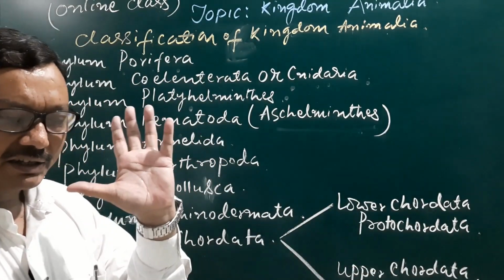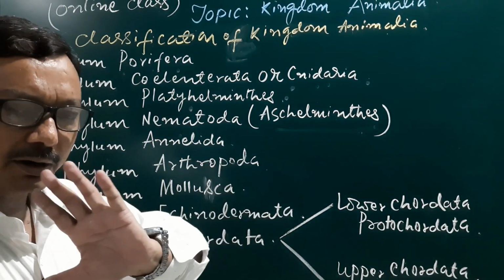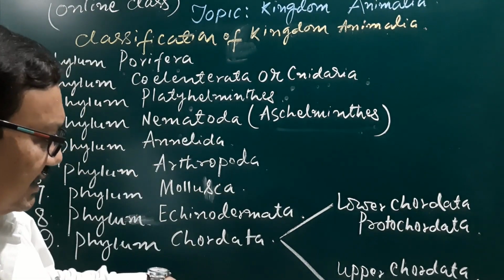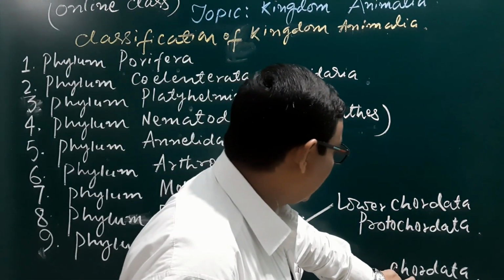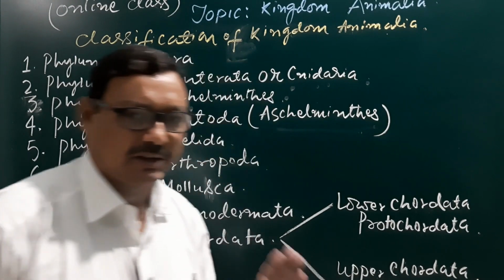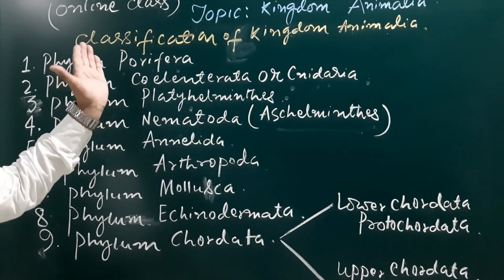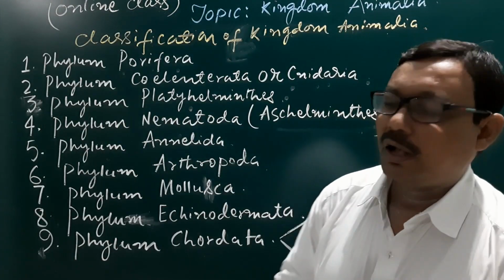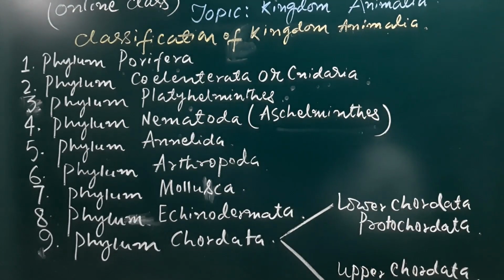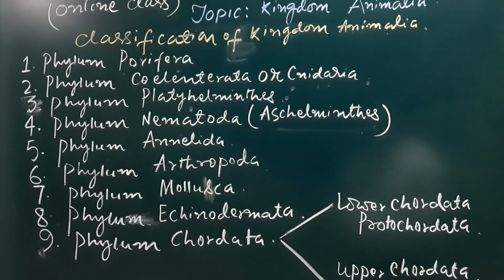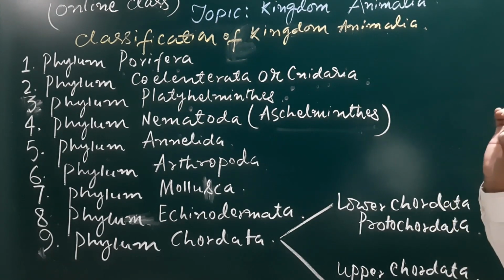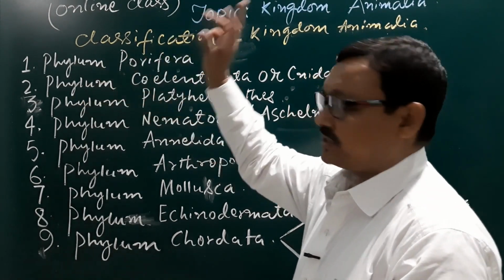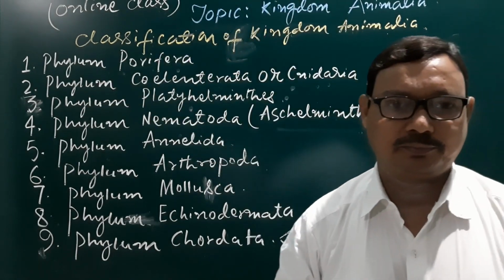In the chart I didn't give any example for phylum. You may put the example there after understanding all these things. And here the upper chordata, that is the vertebrata. So here we have listed the different phyla which are included under the kingdom Animalia. Now one by one we should study and know about the characteristic features of the different phyla.